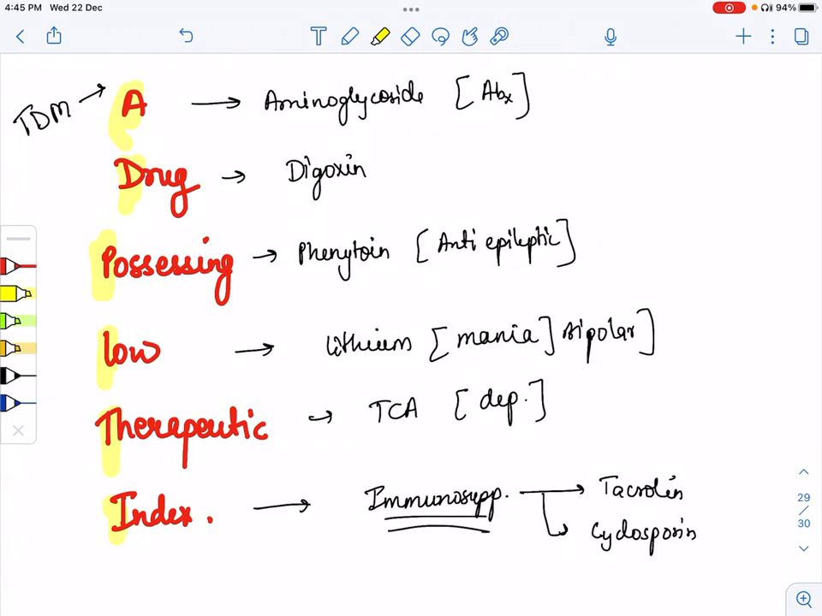TDM, therapeutic drug monitoring, is done when the effect of the drug is not monitored, and when there is a very narrow therapeutic index. In the drugs which have inconsistent pharmacokinetics, we also have to do TDM. So this is the mnemonic for TDM, and that's all for today.